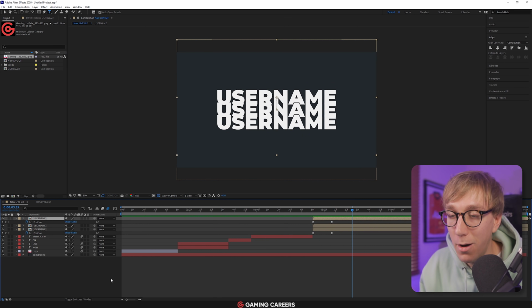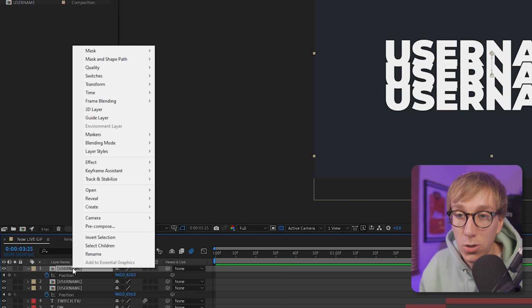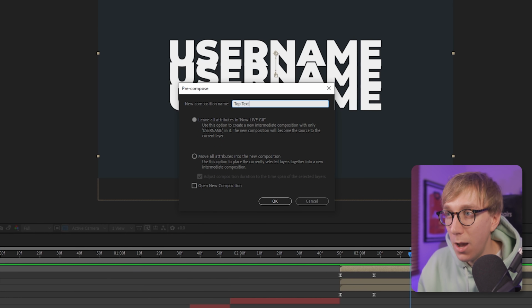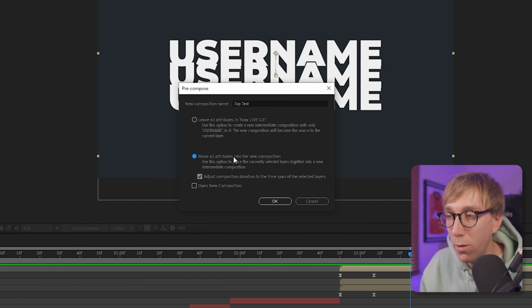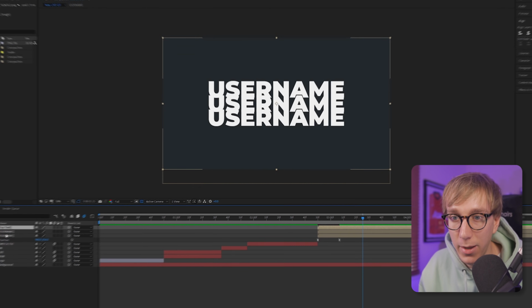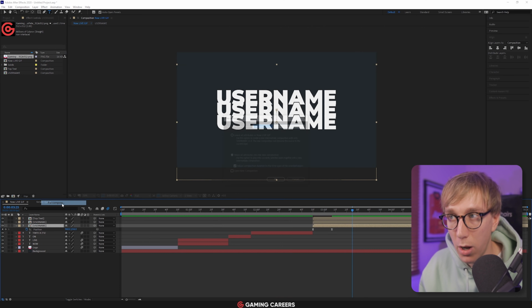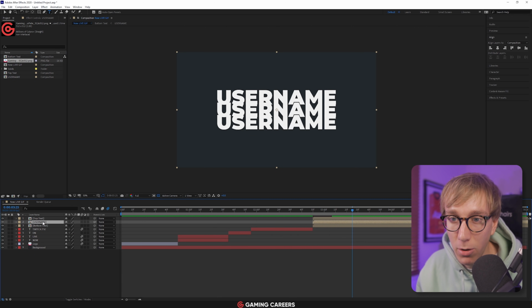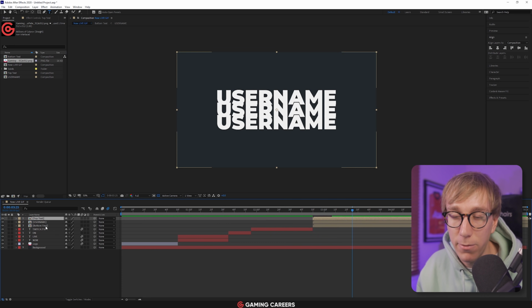So before we add our masks, we need to pre-compose both of these layers again. So take the top one, which is our top stack, right click, pre-compose, and do this as top text. We want to make sure that we're doing this option, move all attributes into the new composition. And then we do the exact same for the bottom one, right click, pre-compose. I'm going to call this bottom text. Make sure we have this option enabled, and OK. And now we have our placeholder in the middle and our first stack above and our first stack below.